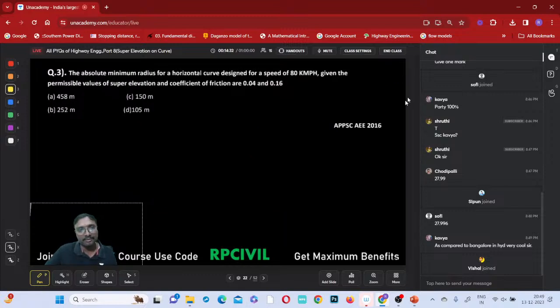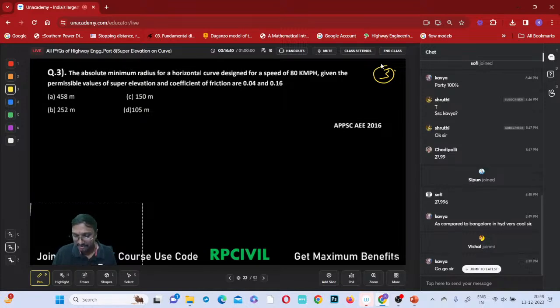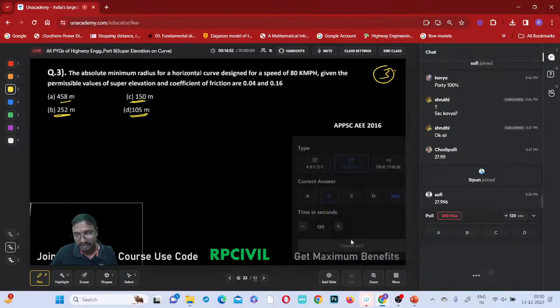Shall I go on to the next question? You observe A, B, C, D carefully. Where is A present and where is B present? Observe carefully and select the answer. Here B is present, here C is present. A and D are correct, but B and C are placed in a reverse manner. You just check it and select the correct answer properly, okay?